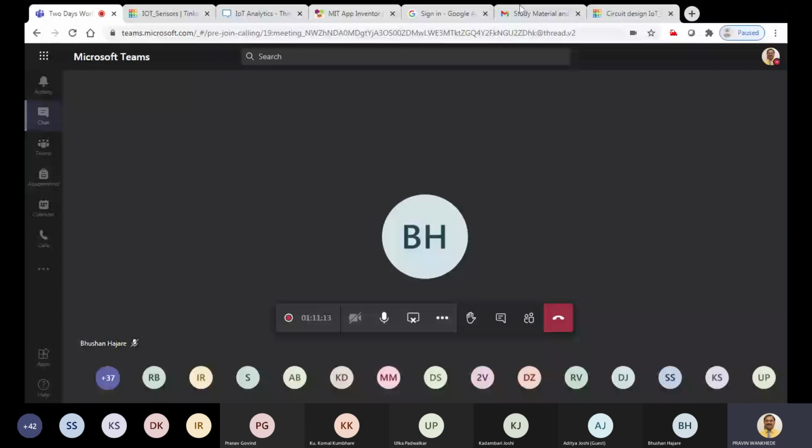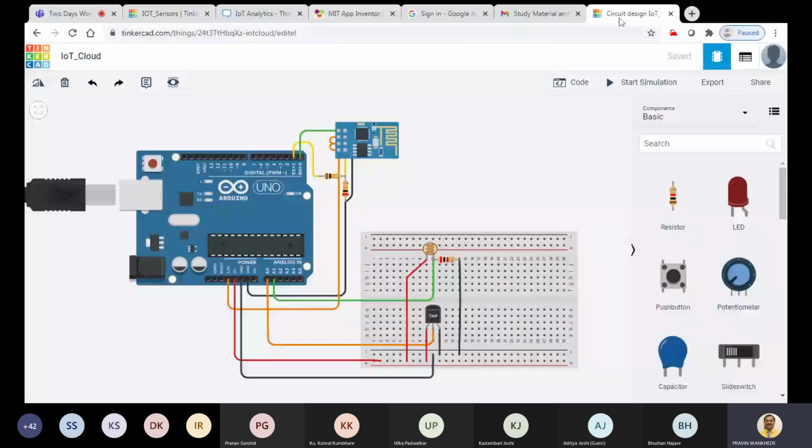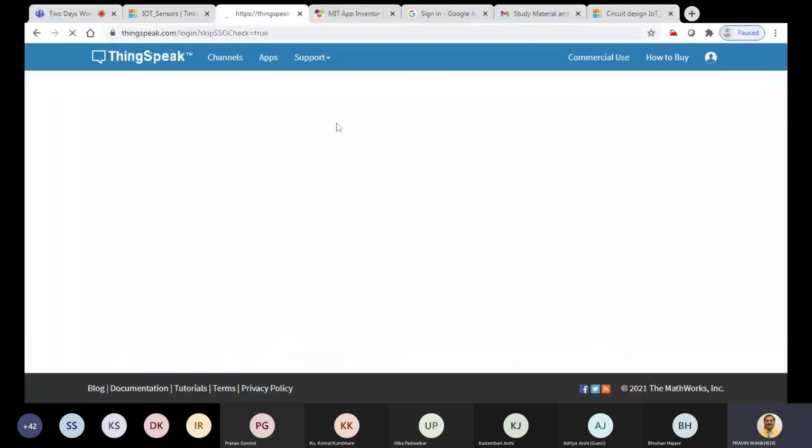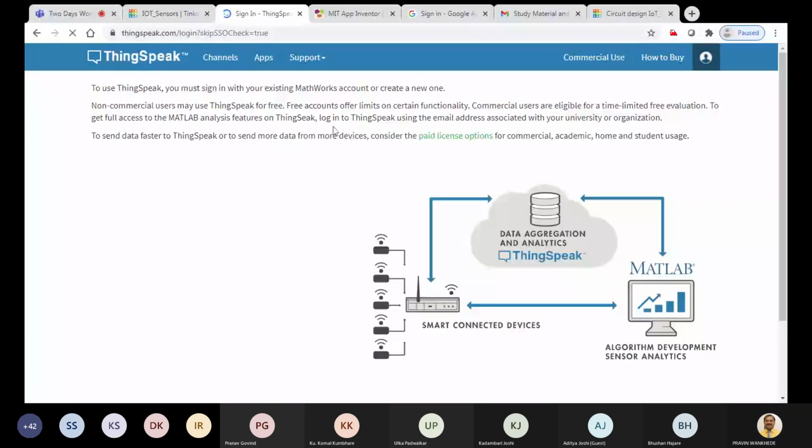So once we go to this example, to thingspeak.com, there is at the right side a button, sign in. So click on this sign in, and if you have an account on ThingSpeak, just enter your email. If you do not have an account, then click on create one.